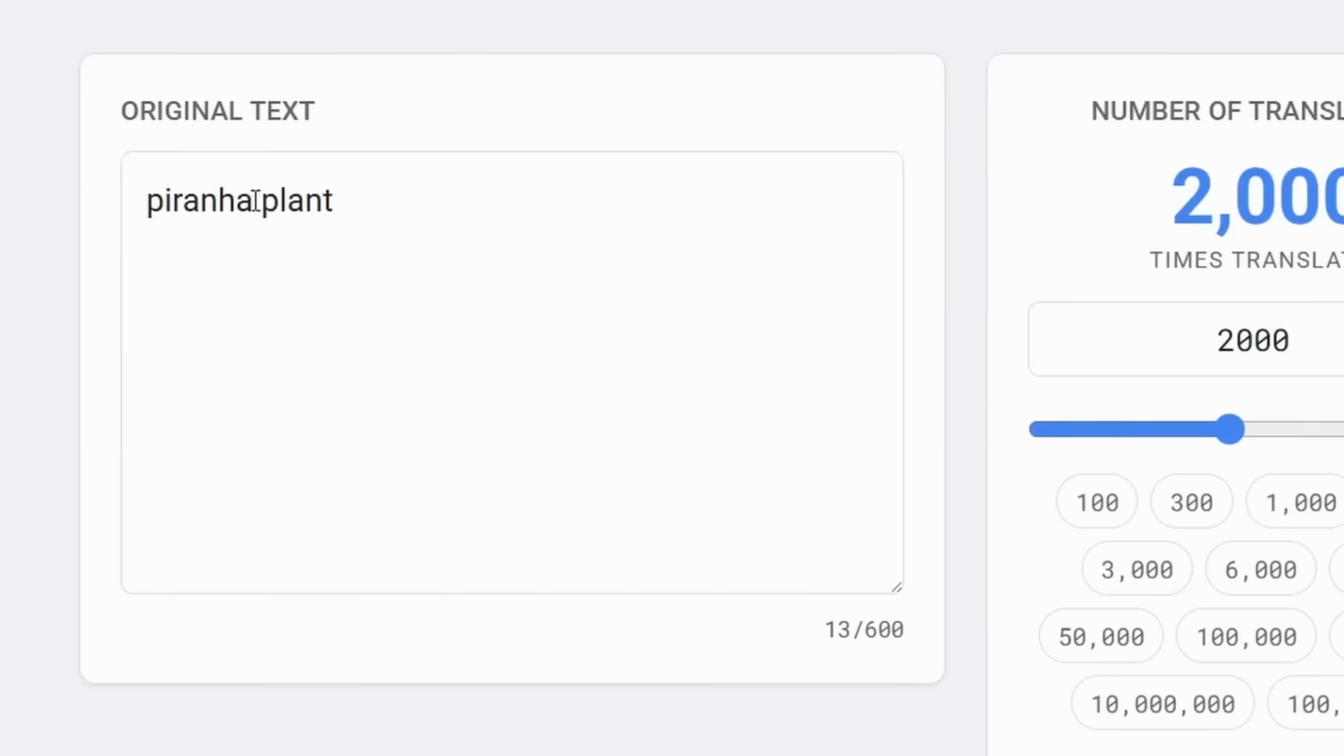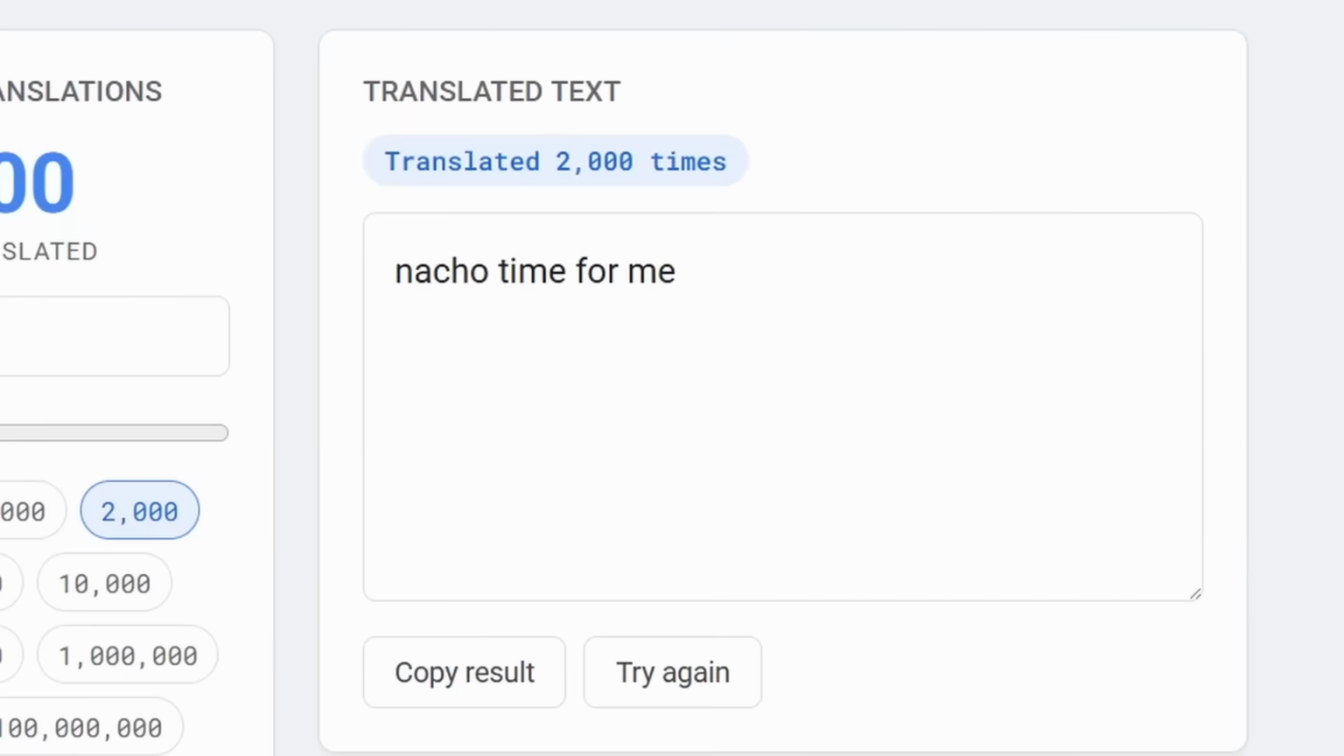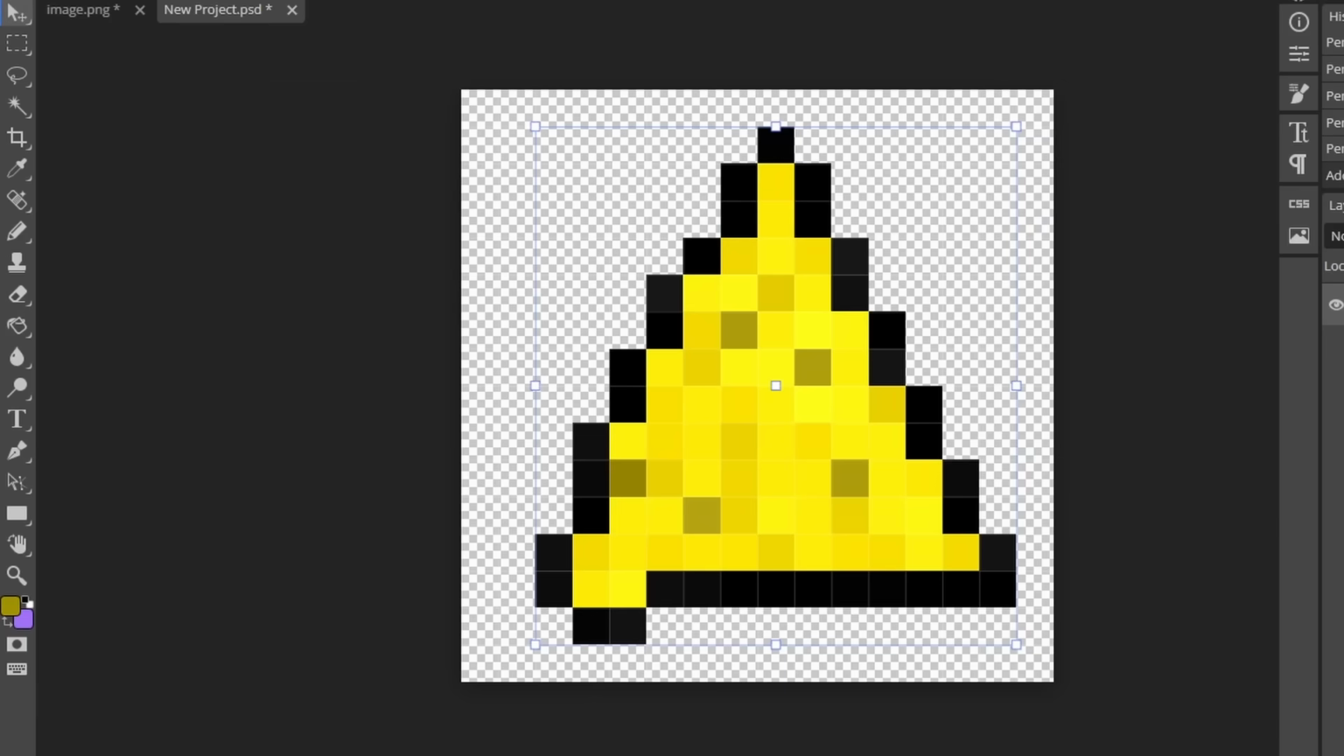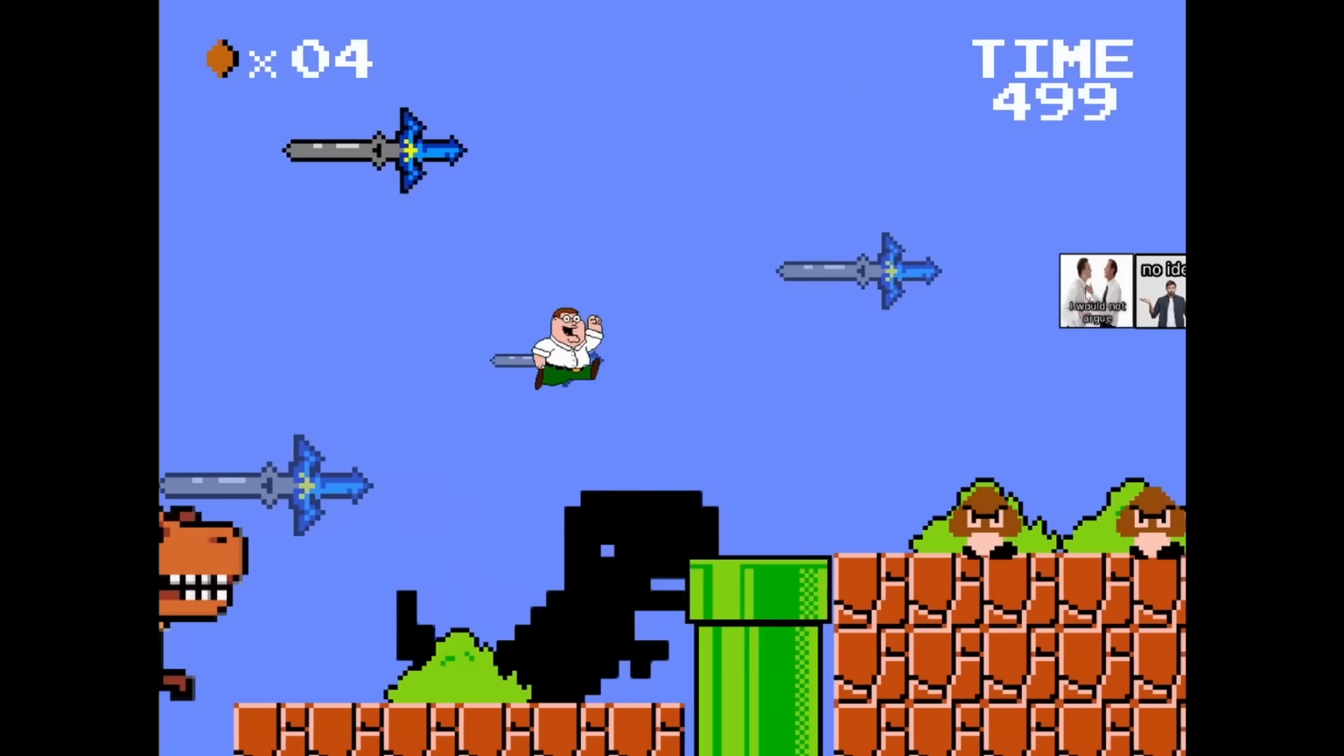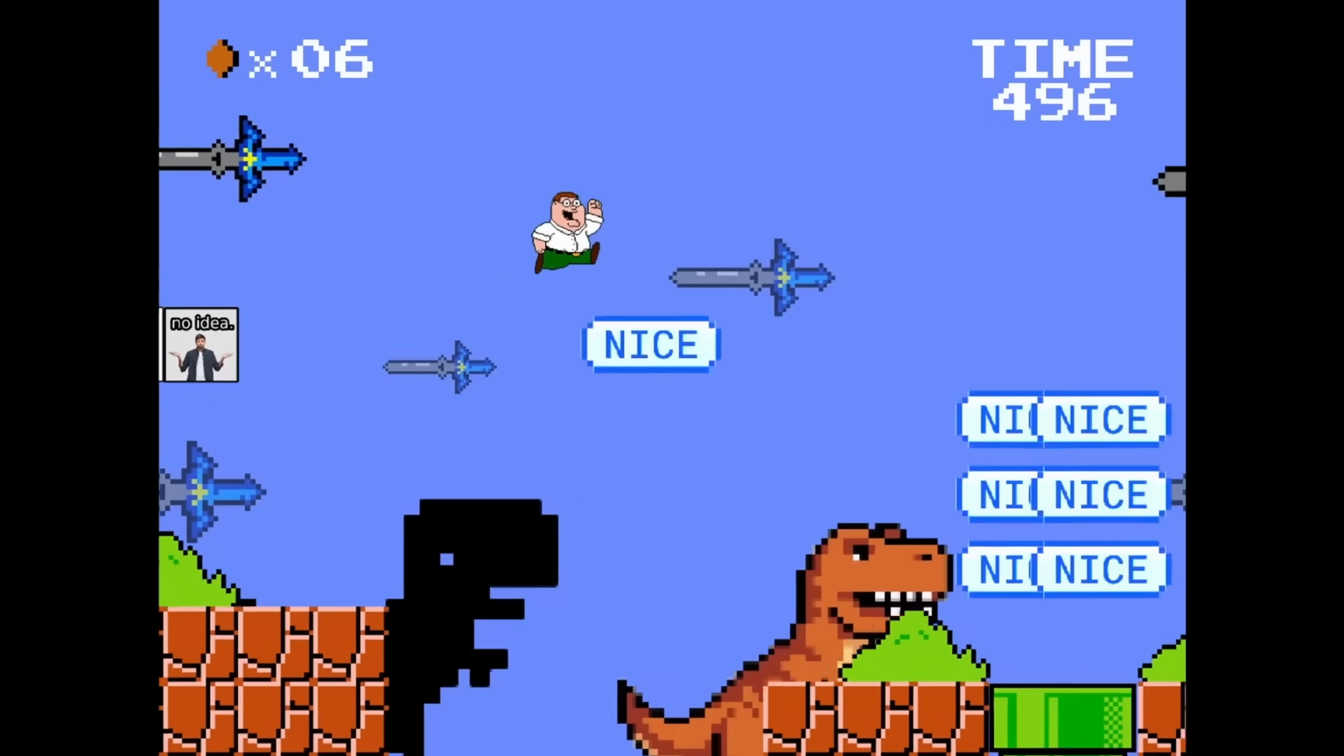Okay, next is Google Translate the piranha plant. Let's do this. Nacho time for me. It sure is. I'd argue this looks like a nacho. Let's get this in. How on earth does this nacho become an enemy? We'll find out. Okay, now if we head over to the piranha plants, I should have animated them so they